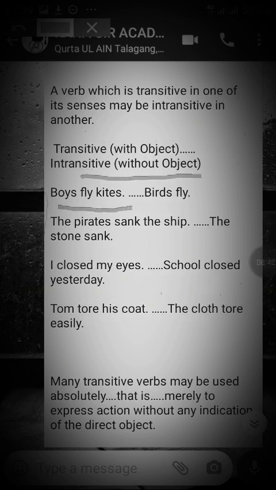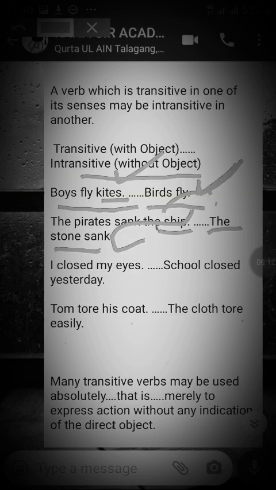Boys fly kites. Birds fly. So fly here is intransitive and here is transitive. So in boys fly kites, kites is the object, but here there is no object. The pirates sank the ship. The stone sank. So here sank is intransitive. Here it is transitive. It requires an object because the action is being passed onto the object as well.